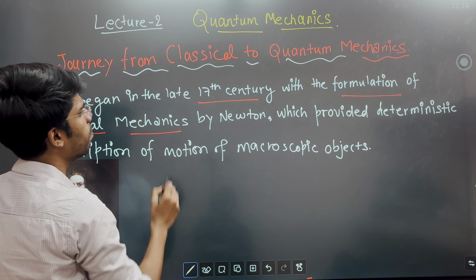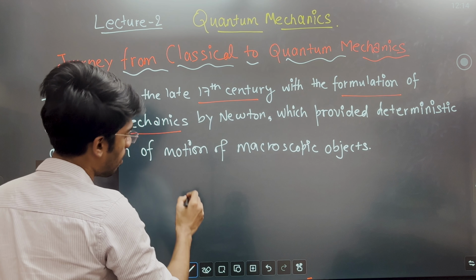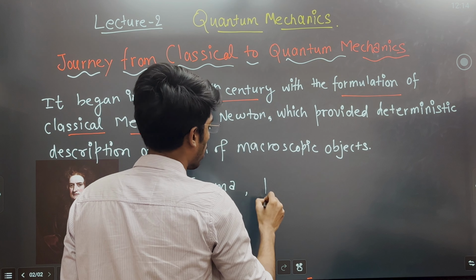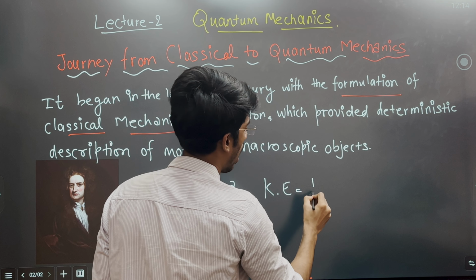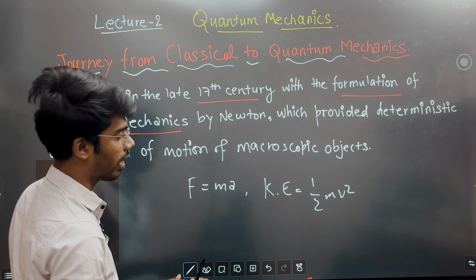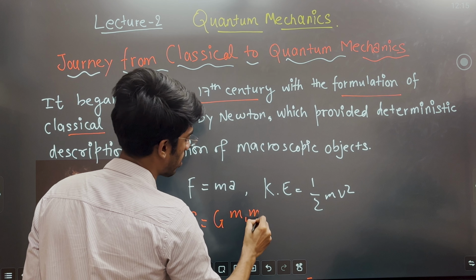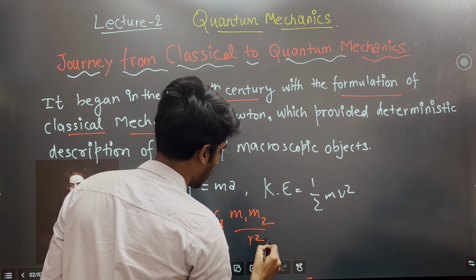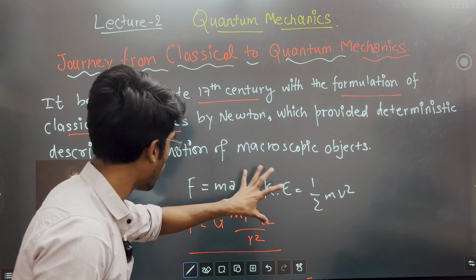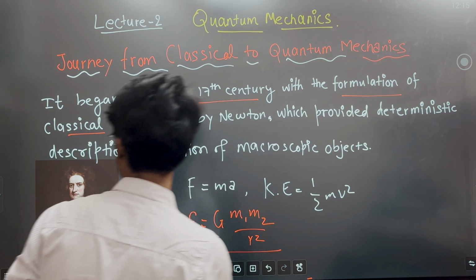Now, what is meant by the formulation of classical mechanics? Formulation simply means F equals ma, right? Kinetic energy we know, half times mv squared. The gravitation law, how can we forget it? It is the basic and most famous formula of that era, right? So these were the formulations given by Newton, which provided a deterministic description.